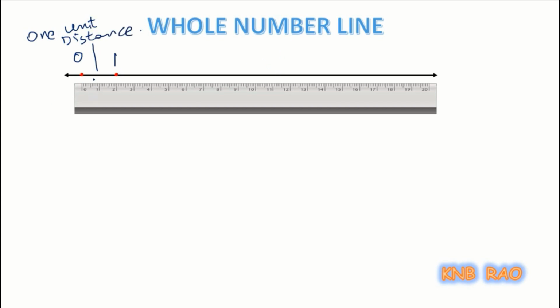Now, keeping this 1 unit distance as fixed, keep marking the points one after the other and name them. We are marking these points to the right side of the continuous numbers and name them with the whole numbers 0, 1, 2, 3, 4, 5 and so on.